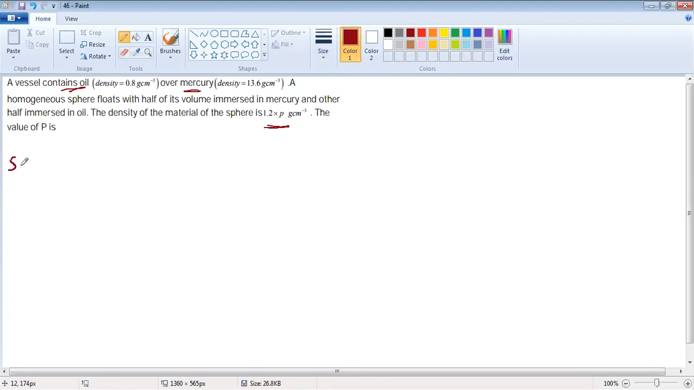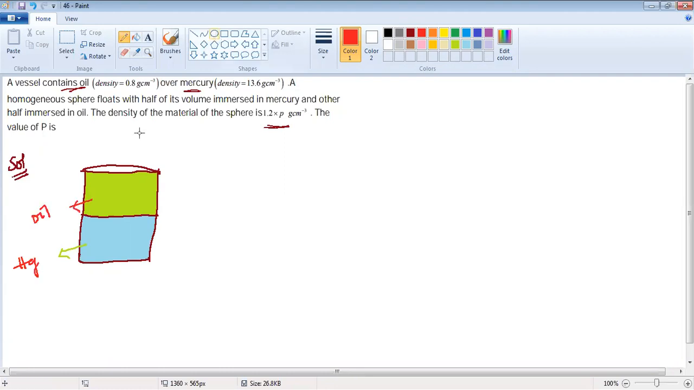Actually, we discussed these types of numericals in the previous class. So look here. A vessel contains oil. Now let us take this as a vessel. Some portion is in the oil, some portion is in mercury. So this contains oil over mercury. This is Hg. This is oil.